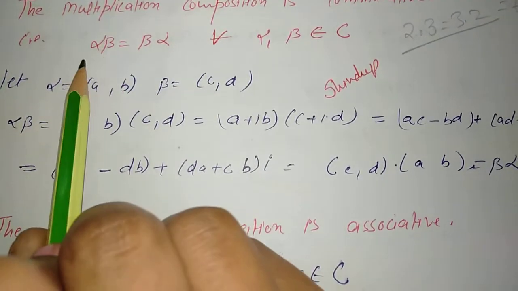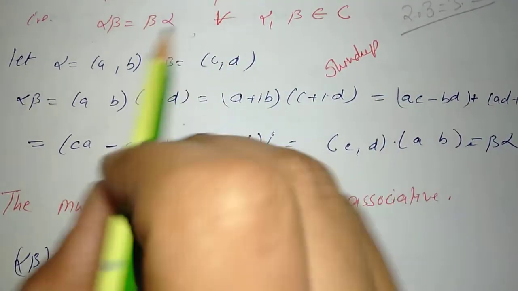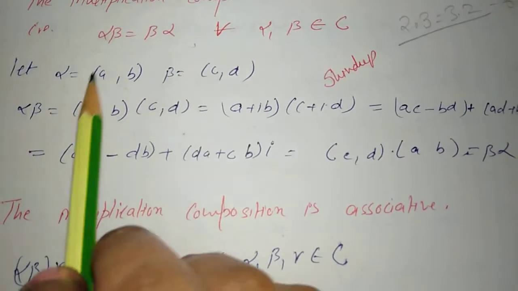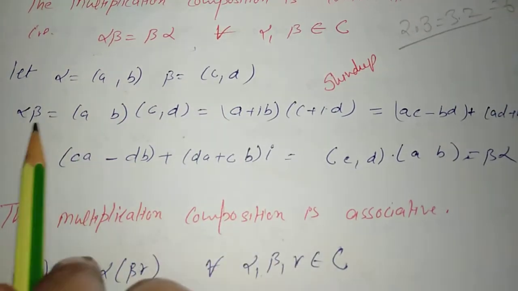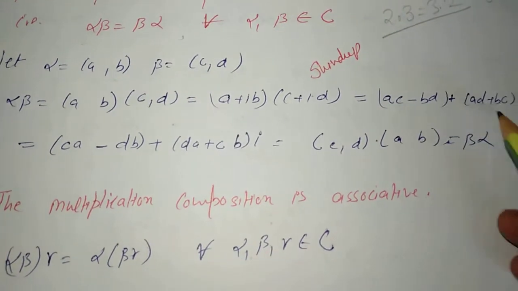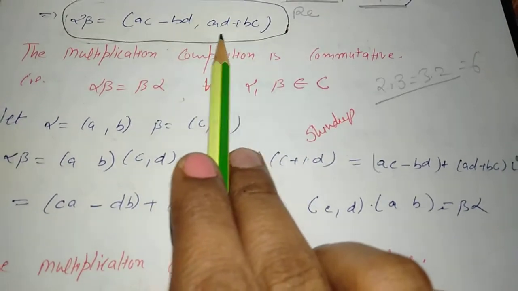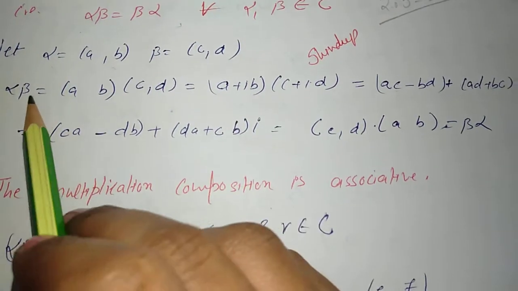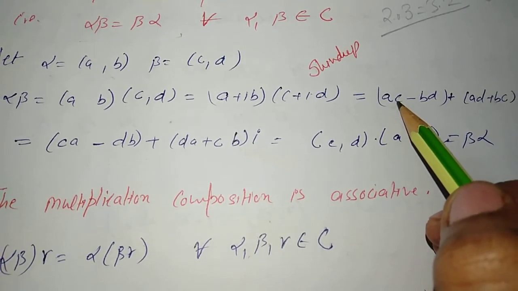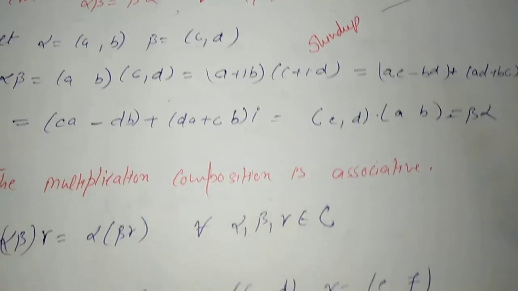To prove this result, we will consider two complex numbers. Let alpha and beta be two complex numbers. Every complex number can be represented in various ways, so here we have written it as a pair. Let alpha be (a, b) and beta be (c, d). Then alpha into beta is (a, b) and (c, d) multiplied. Using the law of multiplication, we get (ac minus bd, ad plus bc). And again, just changing the places of a and b, you may write it as (ca minus db, da plus cb). So it will give us beta into alpha.